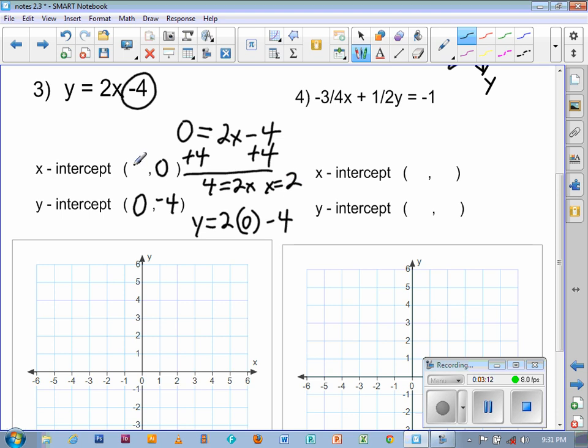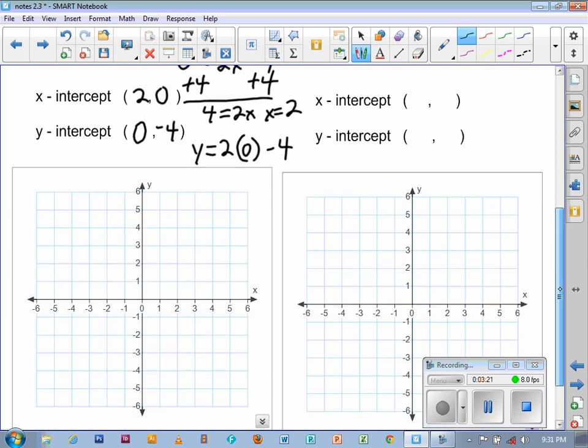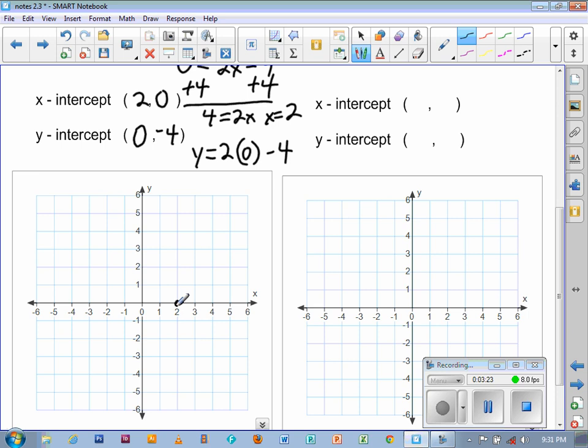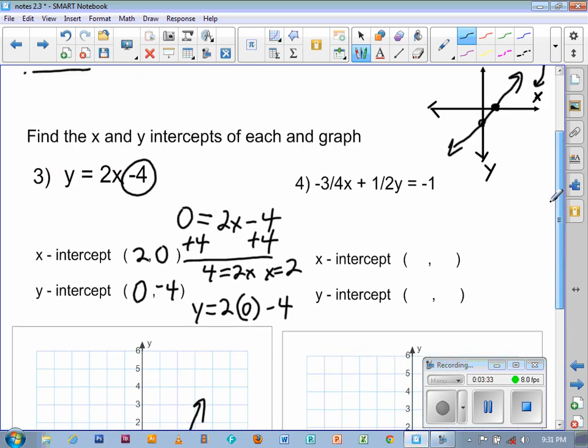That becomes the x-coordinate of your x-intercept. Now, why is this easier? Because these are easily obtained. In this case, we had to do a little bit of extra work, but you can plot those 2 points, (2, 0) and (0, -4), simply connect them, and it basically is a way of graphing without knowing the slope, by finding the x and y intercepts.